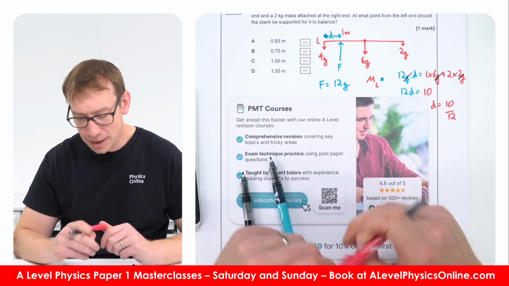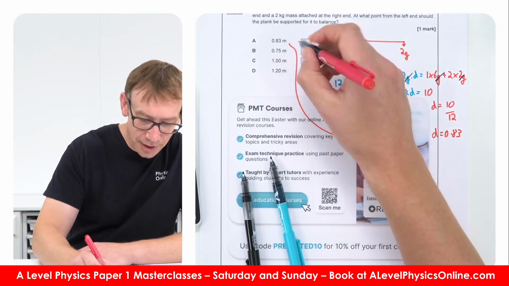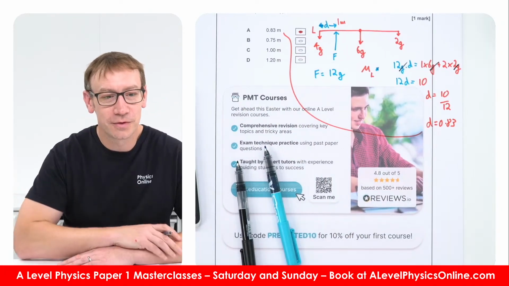Which is 0.833. Okay, so D up here is A. So that would be my approach to that moments question. Okay.